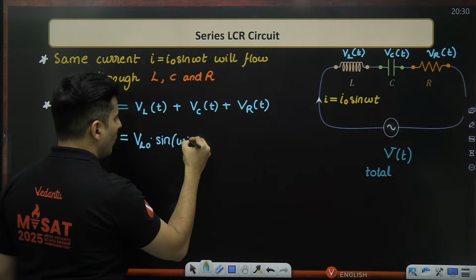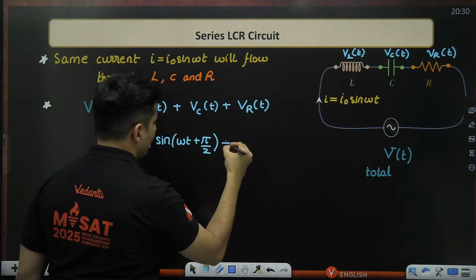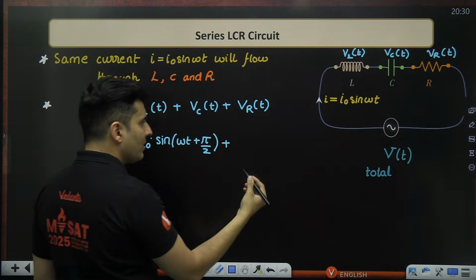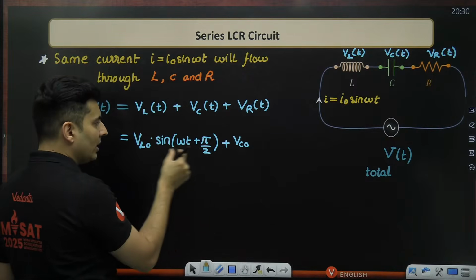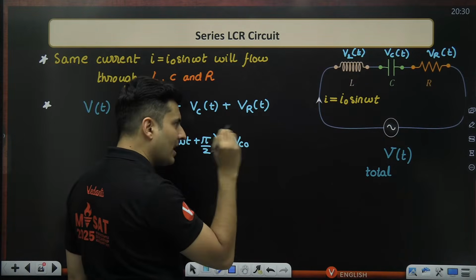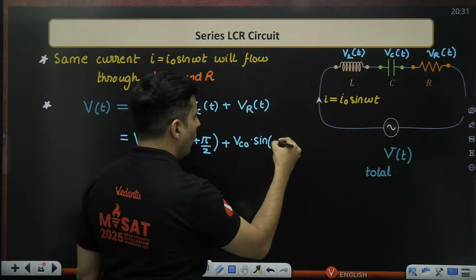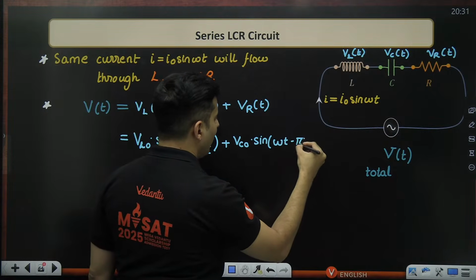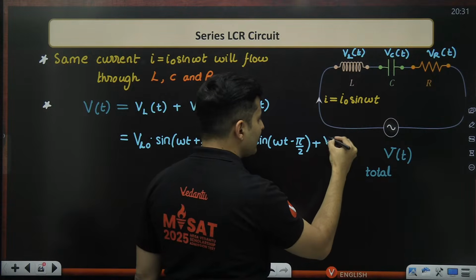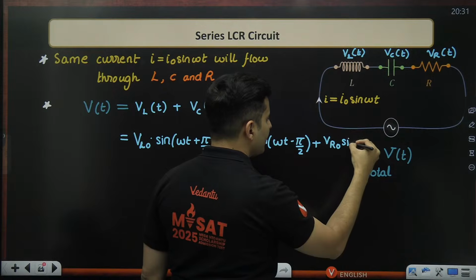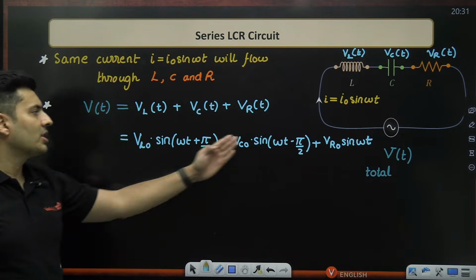So sine omega t plus pi by 2, number one, plus voltage across the capacitor is always behind the current. So VC naught. VC naught is the amplitude. VL naught is also the amplitude. So naught stands for the amplitude of that voltage or current, into sine omega t minus pi by 2. And lastly, for the resistor, it is simply in phase. So it will be VR naught sine of omega t. That's all. This is how that function will look like.